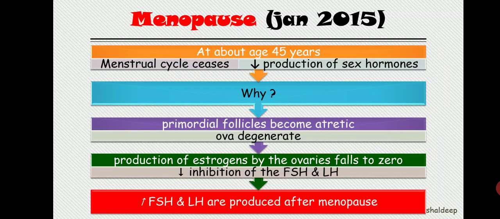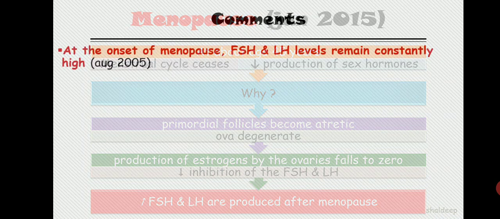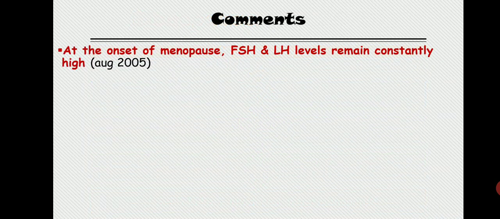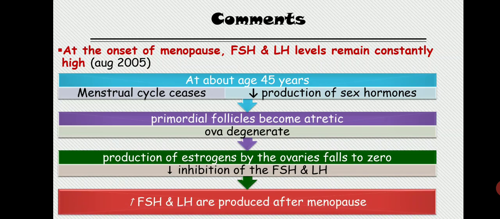There is one comment asked from this particular topic: at the onset of menopause, FSH and LH levels remain constantly high. You have to write down all the things that we mentioned in our previous slide. At the age of 45 years the menstrual cycle ceases, and there is decreased production of sex hormone because the primordial follicles become atretic and the ova degenerate.